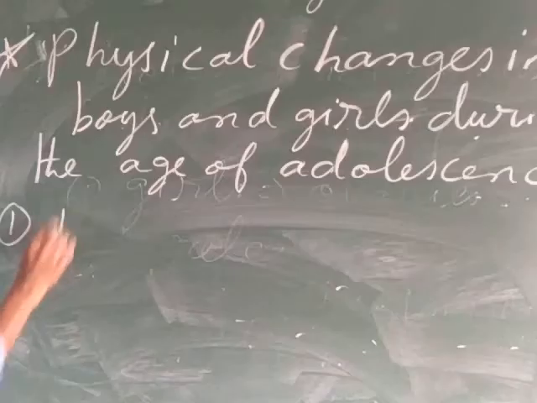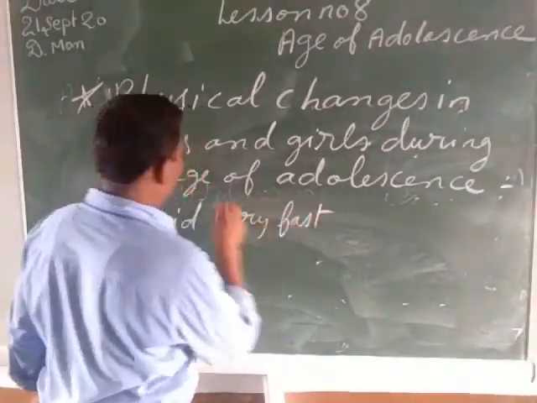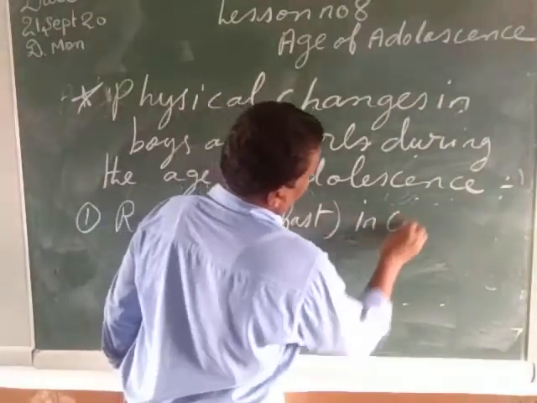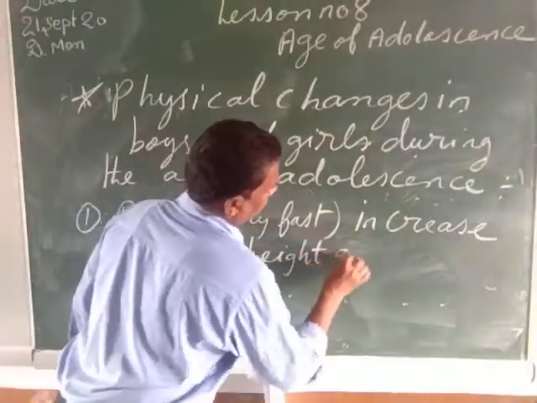The first type of change that we can see is the rapid increase in height and weight.